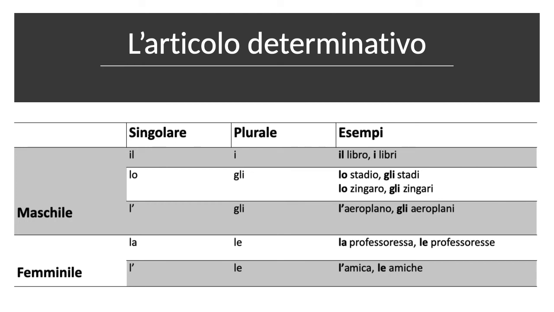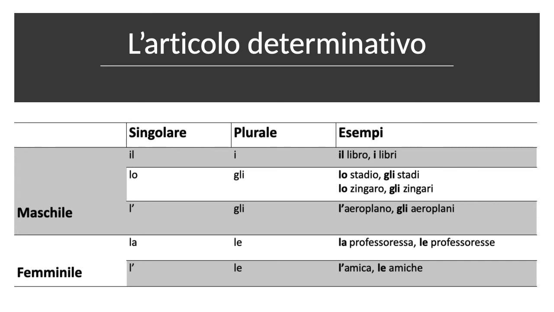How about feminine? It's a little easier. If it begins with a vowel, you just say l', right? Like l'amica or l'università or l'aquila or l'acqua, right? But then if you want to turn this into the plural, the plural of l' when the word is feminine is le, right? L'amica, le amiche. Notice the difference between l'amica, le amiche and l'aeroplano, gli aeroplani, right?